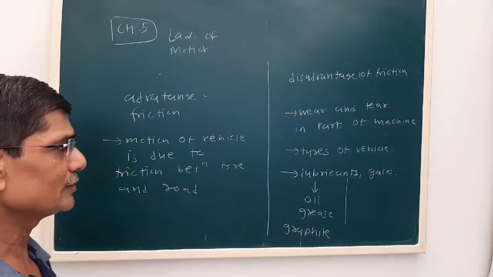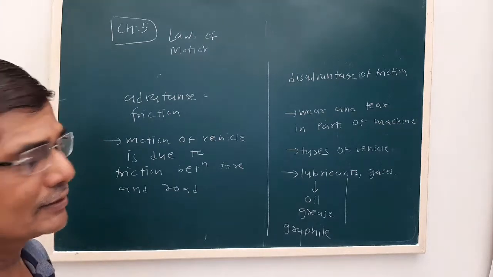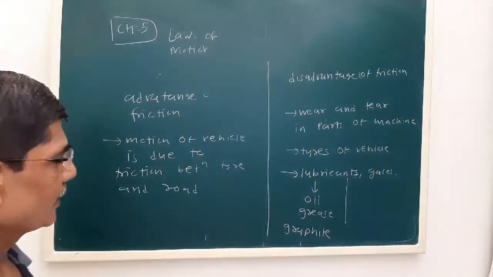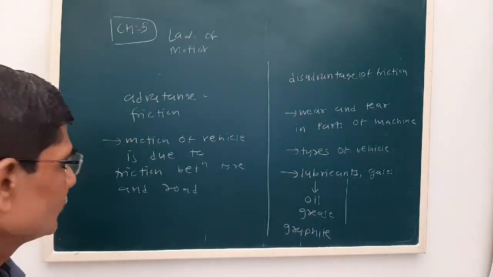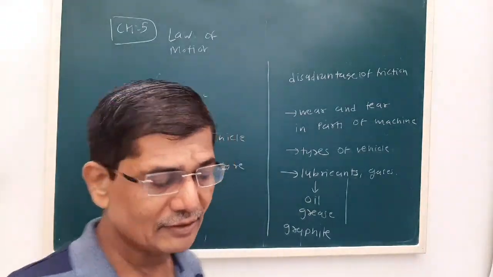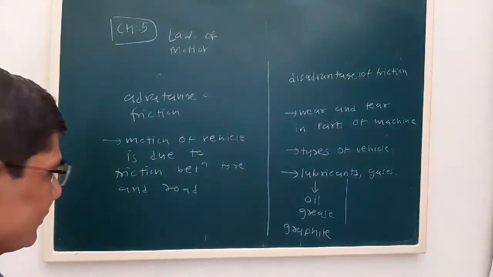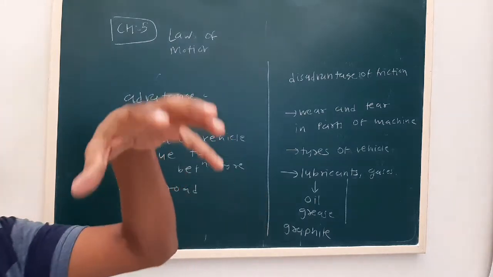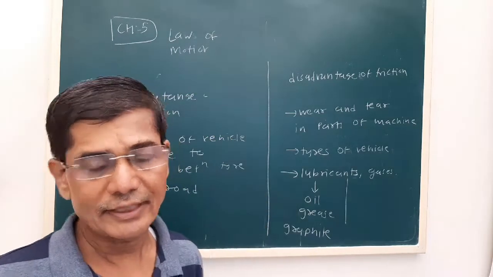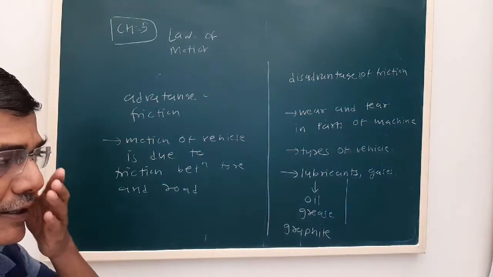So this is about the advantages and disadvantages of friction. Any sort of motion is possible because of friction. We can write with the help of friction. The position of any body on any surface is due to static friction. Now see the disadvantage.